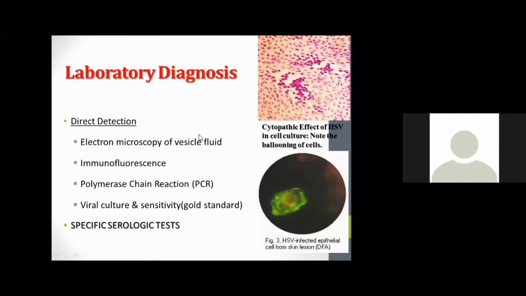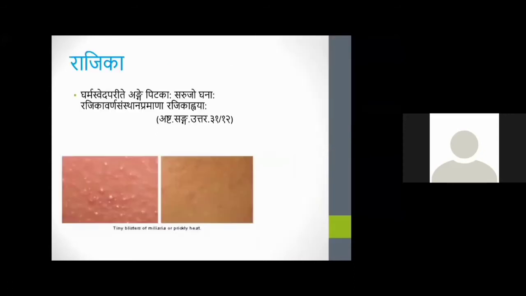In this condition, there is a laboratory diagnosis for direct detection, that is through electron microscopy of the vesicular fluid, or through immunofluorescence and by PCR, and through viral culture and sensitivity. And there is also a specific serological test for HSV infection.